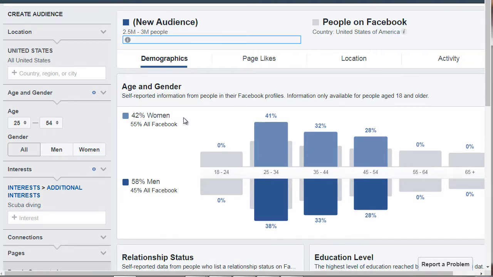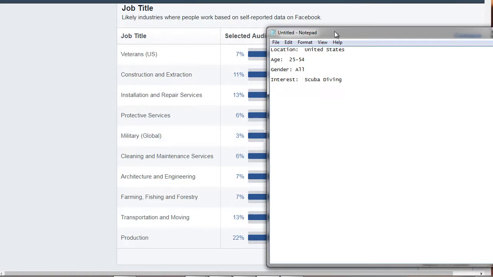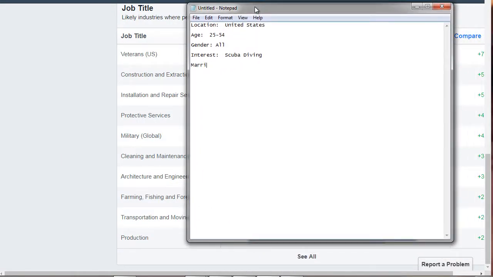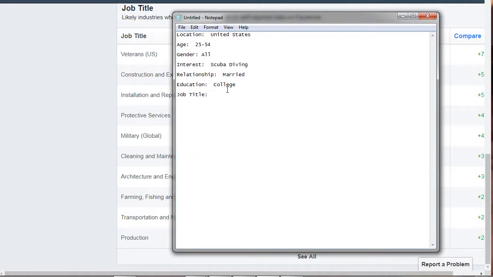Scrolling down here, we have relationship status. The majority are married with a college level education. So we note relationship, education, and job title. Remember, we see that the majority is production, so we type in production, veterans, installation, repairs, etc. The job title is not necessarily something we're worried about right now.